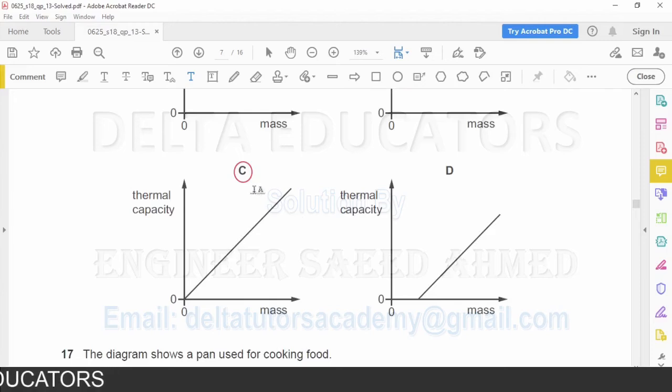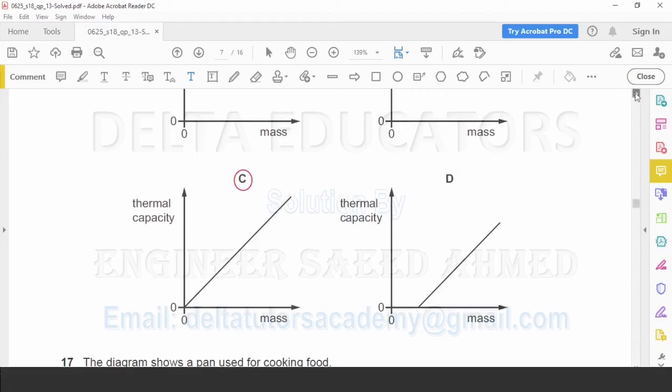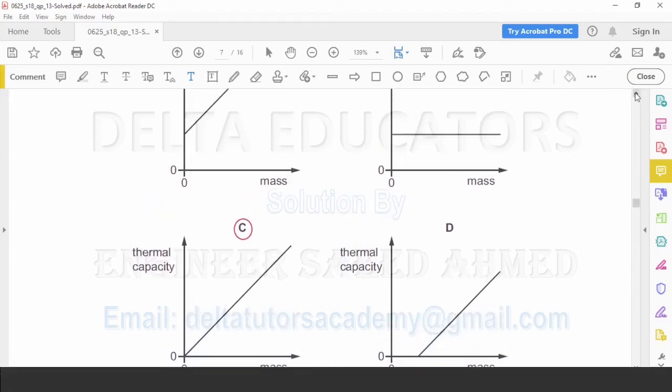Option C. In option C, it is shown mass and thermal capacity are directly proportional to each other. With the increase in mass, thermal capacity is increasing. In D also it is shown that with the increase in mass, thermal capacity is increasing. Now our possible options are A, C and D.